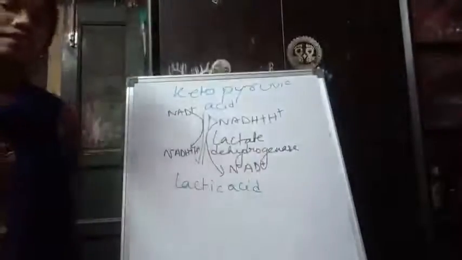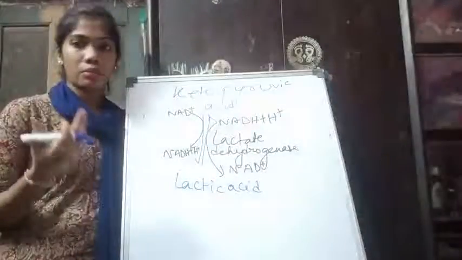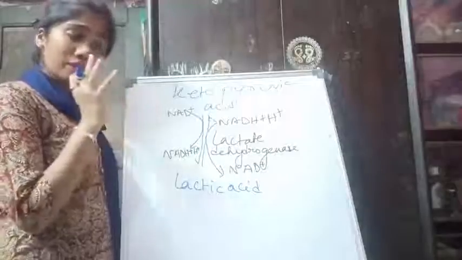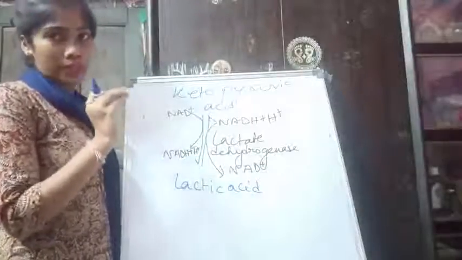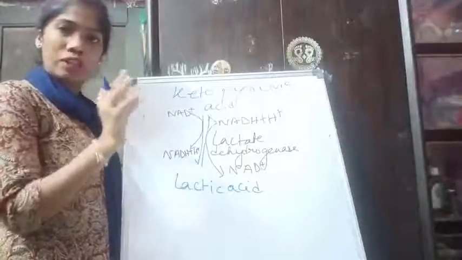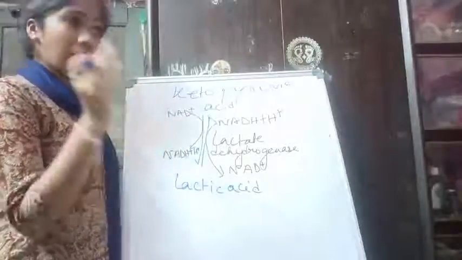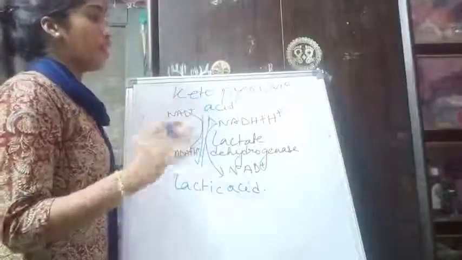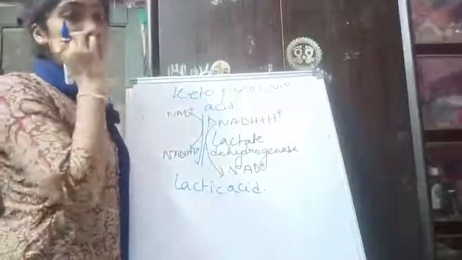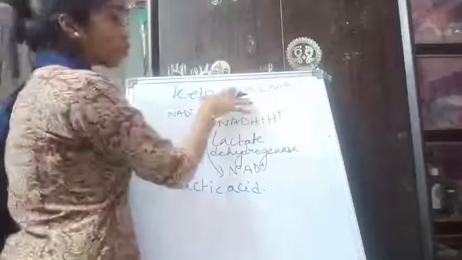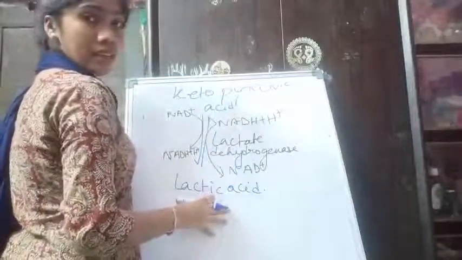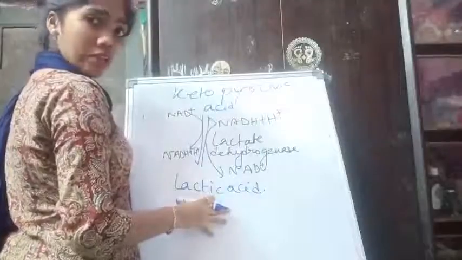In such cases, in absence of oxygen, fermentation or anaerobic respiration takes place, and the ketopyruvic acid is converted to lactic acid.